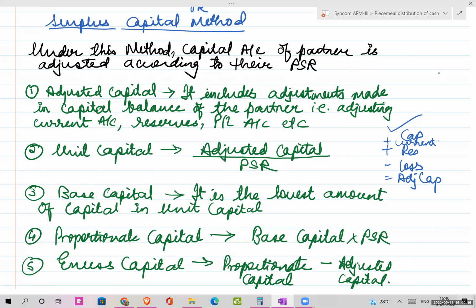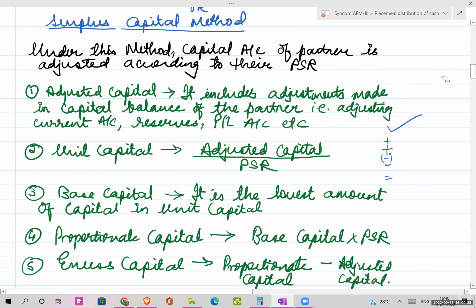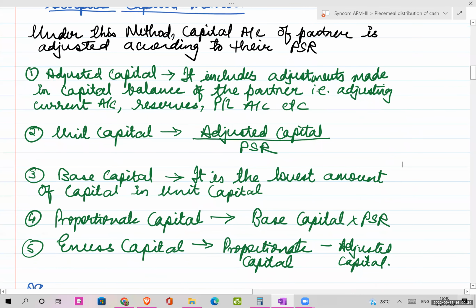If it is a credit balance, add. If it is a debit balance, then you subtract. Okay, if there are any drawings, then you subtract like this. Okay, so this is what I meant by adjusting the capital.